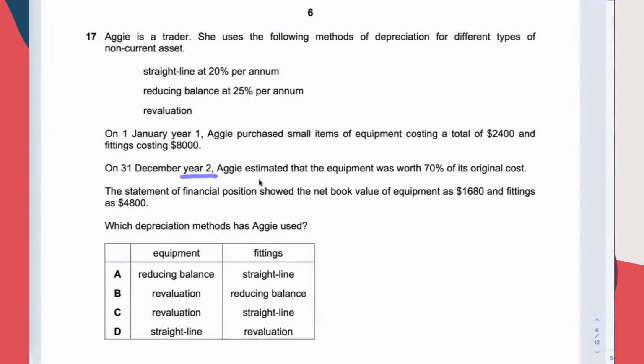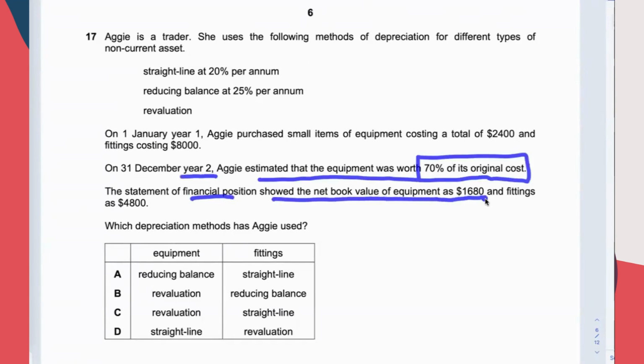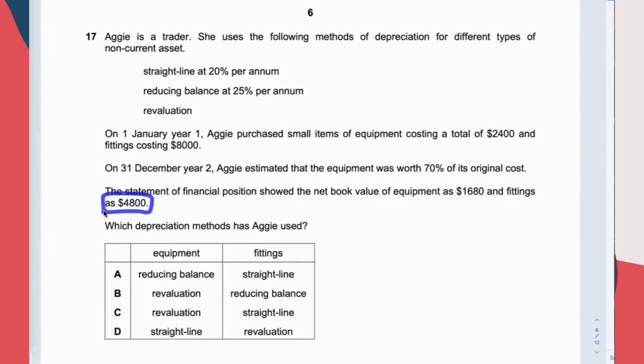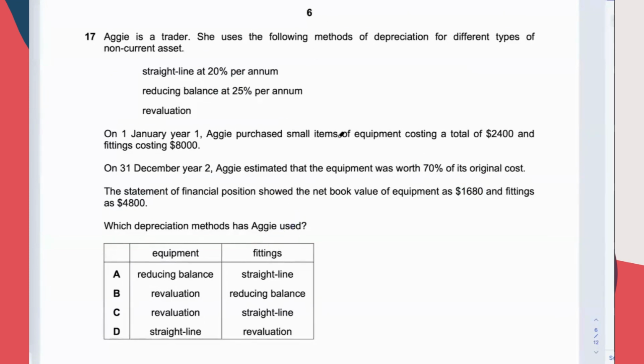On 31st December year 2, it was estimated that the equipment was worth 70% of the original cost. The statement of financial position shows the net book value of equipment as 1,680 and fittings as 4,800. I think you have to try to apply each of the methods. Shall we focus on fittings first? Let's look at one thing at a time.